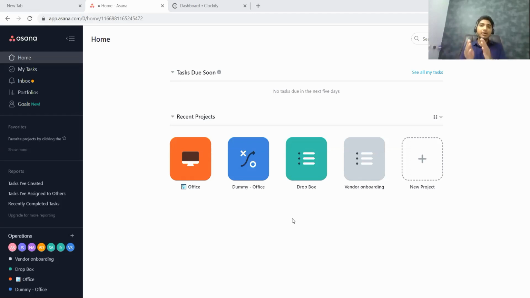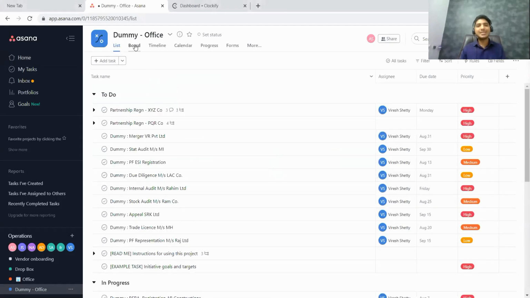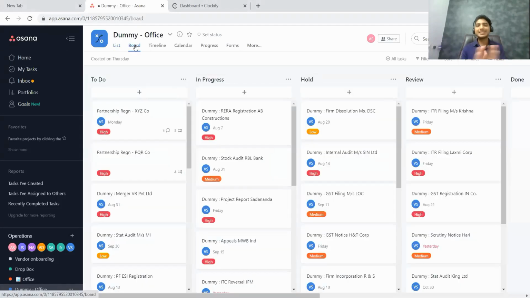So when I'm talking about the first part, that is when I'm talking about Asana for the task management, before explaining you how to get started, I want to show you how your office dashboard will look like. So every day when I come to office, this is how my first dashboard will look like. So I have created a separate dummy project so that I can show you the inner functioning. So what I have to do is I have to open this particular task. And once I click on the board view, this is the dashboard what is visible to me.